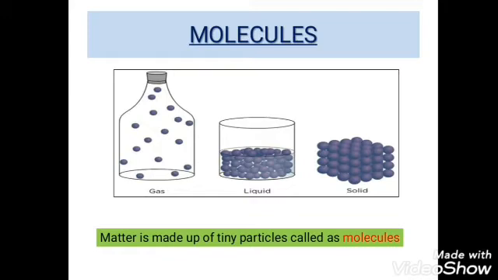And also we have to know how these molecules are arranged in different substances. Because as you can see in this picture here, the molecules of the different states of matter are arranged in different forms, right? Yes. So let us see how the molecules are arranged in different matters, that is, in the case of solids, liquids and gases.